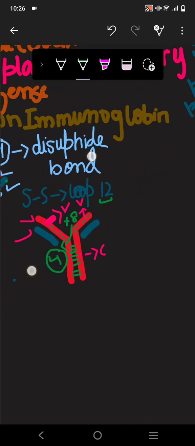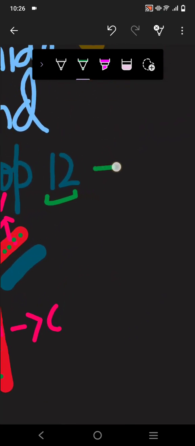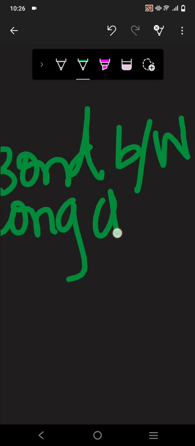Let me write this. What is a sulfur loop? The bond between the long chains. Only the long chain participates in this bond.